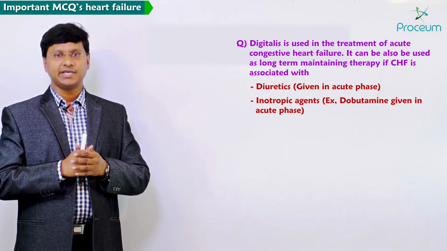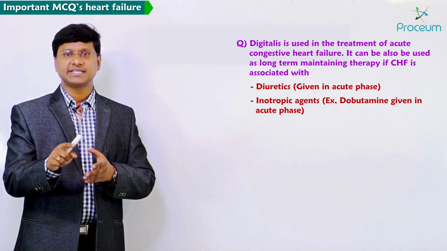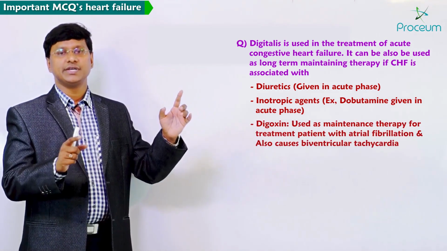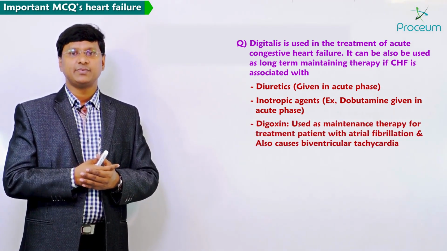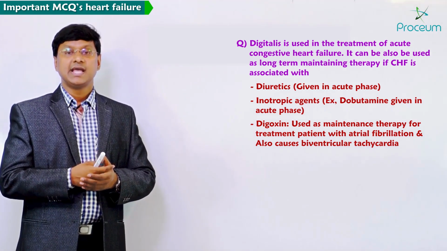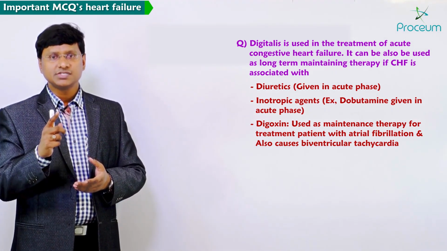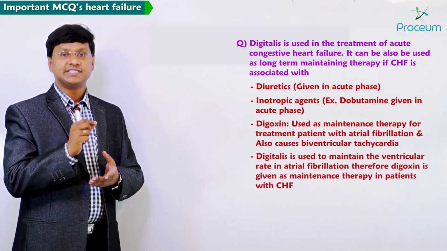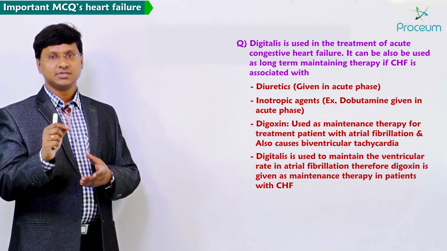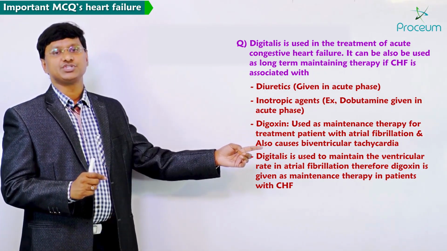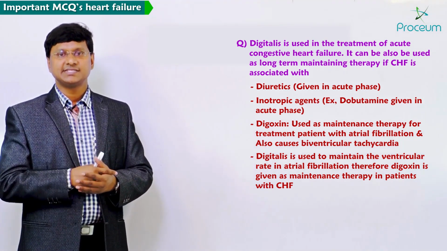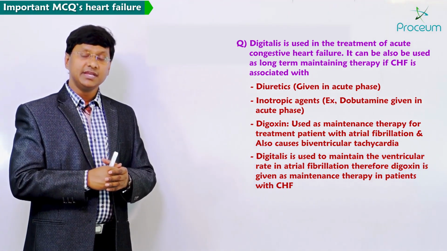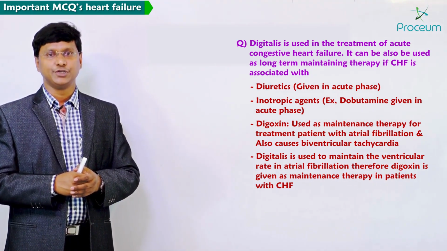The only inotropic agent which is given in the acute phase as well as maintenance therapy is your digoxin. Now, the added advantage why we give digoxin as a long-term maintenance therapy is because it is used in the treatment of atrial fibrillation. Remember, digitalis is used to maintain the ventricular rate in patients with atrial fibrillation. That is the reason why digoxin is given as a maintenance therapy in patients with congestive heart failure.